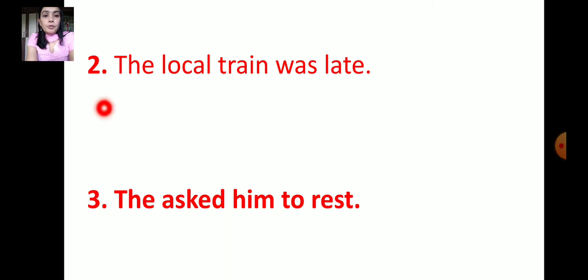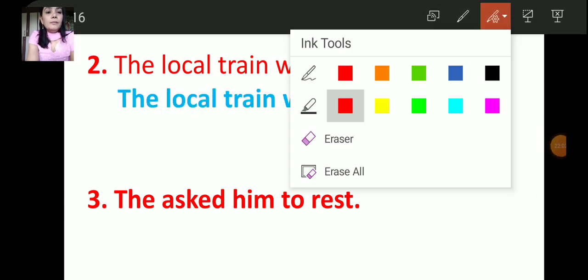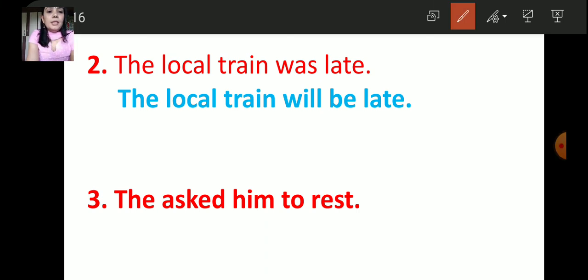Number 2, the local train was late. Number 3, yes, the local train will be late. And here it is they, T-H-E-Y. They asked him to rest.